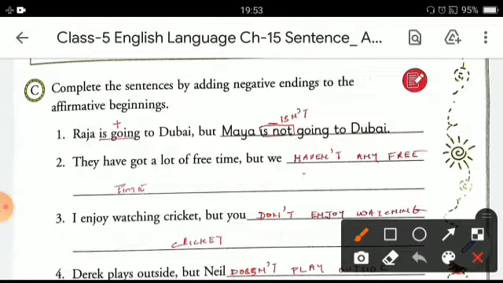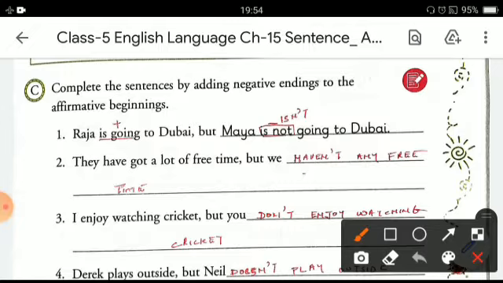Raja is going to Dubai, but Maya is not going to Dubai. Here the first one is an example already done for you. Here you can see the affirmative sentence is converted. It is ending with the negative.